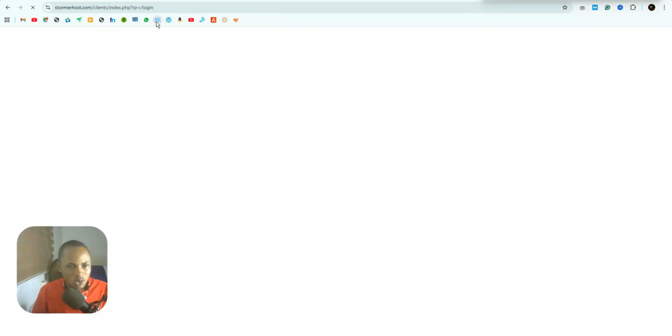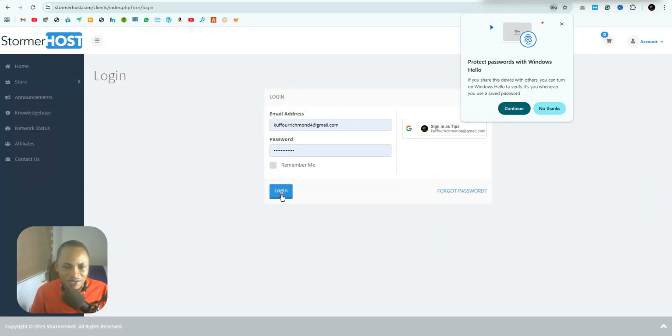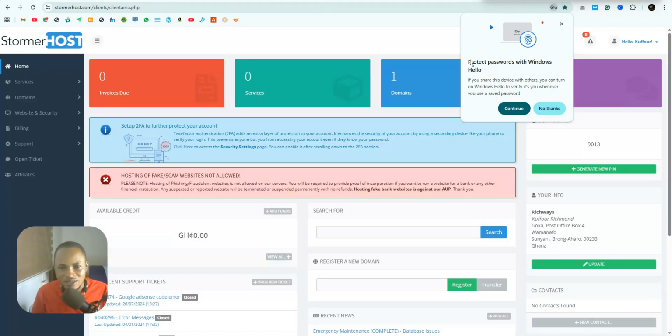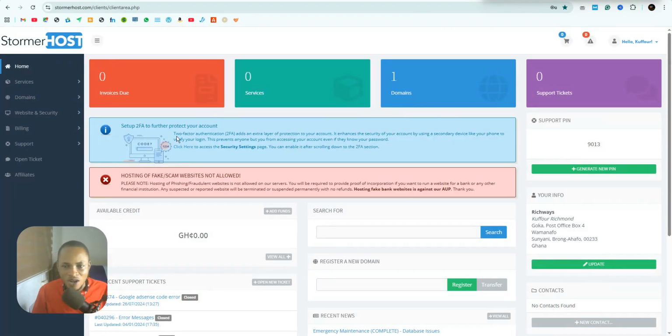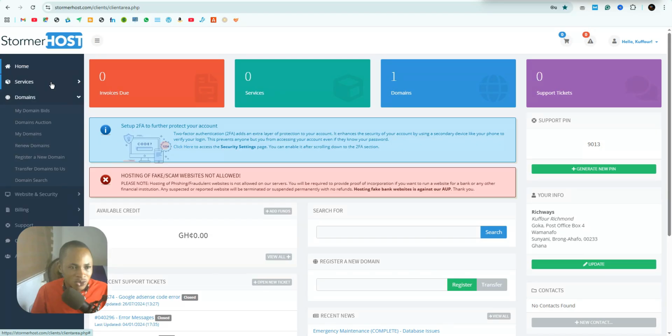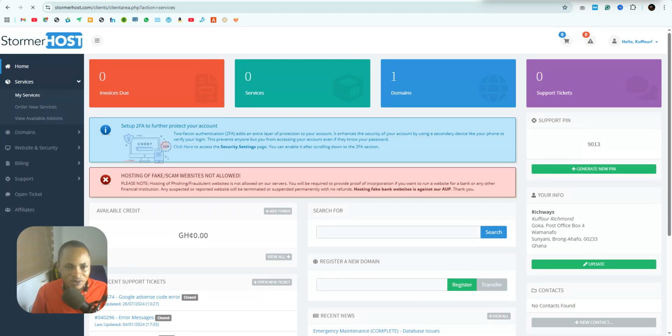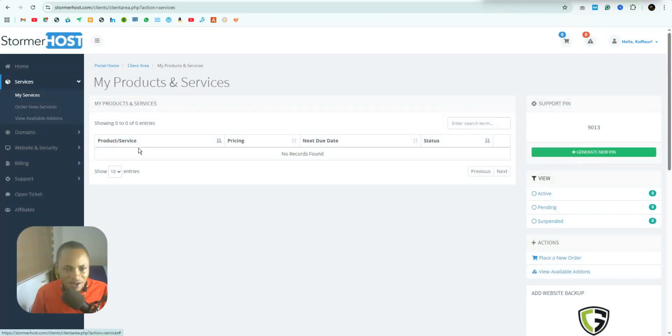So this is my StomaHost account. I have a website on it, right? Let me try to open it here and log into my account. Nowadays I've increased my security level. I can see one of my domains is here. Come to the section where it says domains, and go to the section where it says services, and you can see my services. You can check everything over here at the client level.